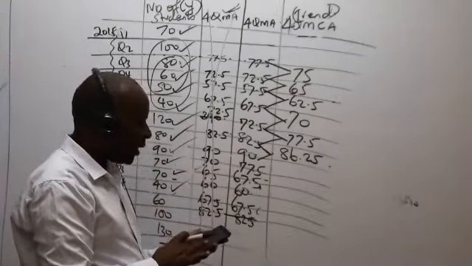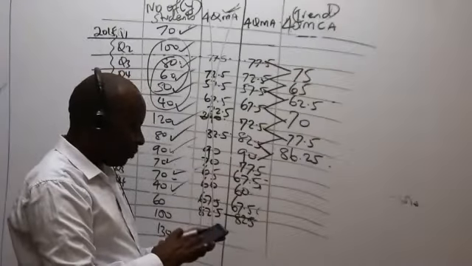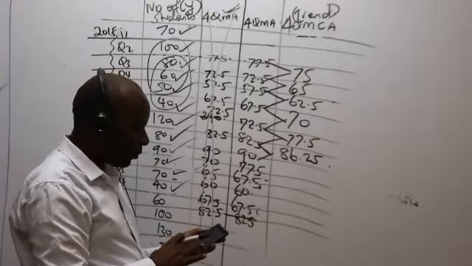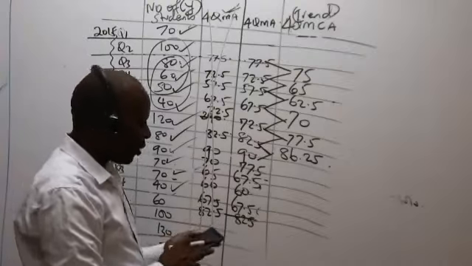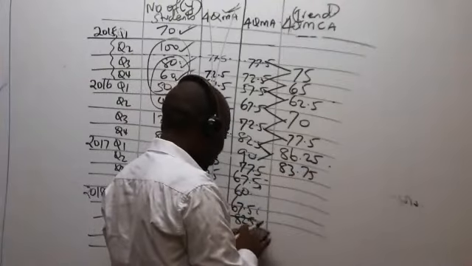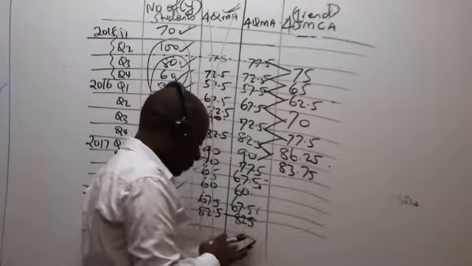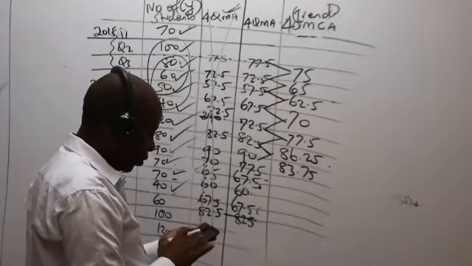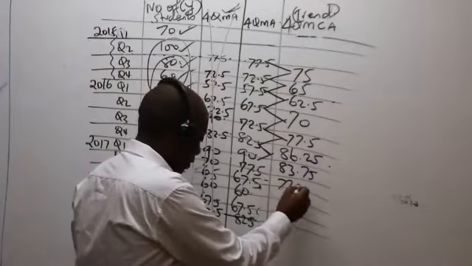So we have 90 plus 77.5 divided by 2, which will give us 83.75. 77.5 plus 67.5 divided by 2 gives me 72.5.